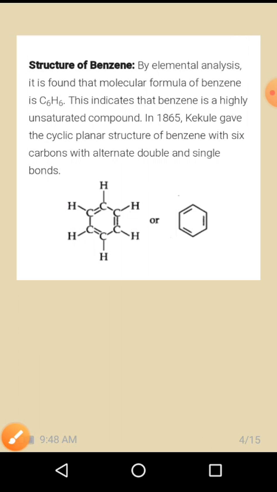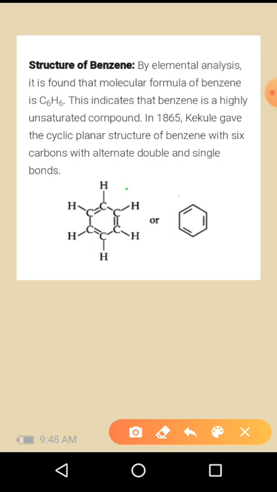Structure of benzene. By elemental analysis, it is found that the molecular formula of benzene is C6H6. This indicates that benzene is a highly unsaturated compound. In 1865, Kekule gave the cyclic planar structure of benzene with 6 carbons with alternate double and single bonds.